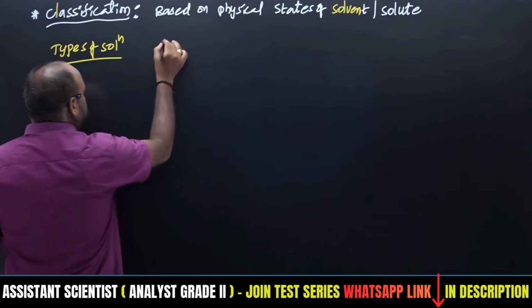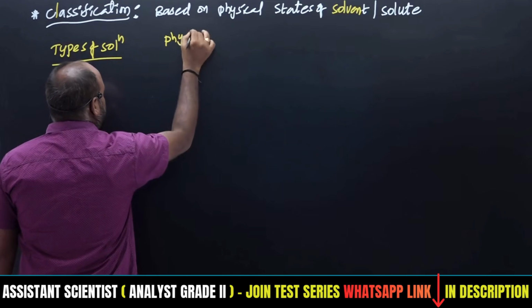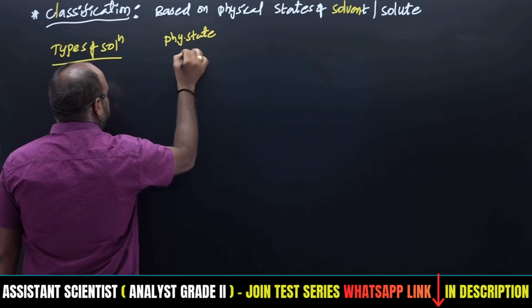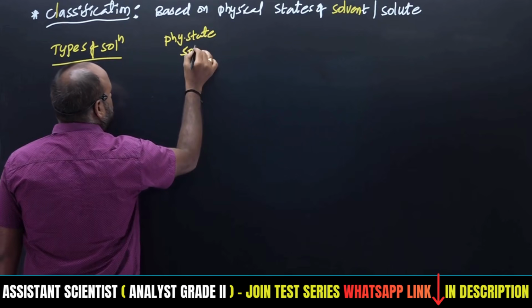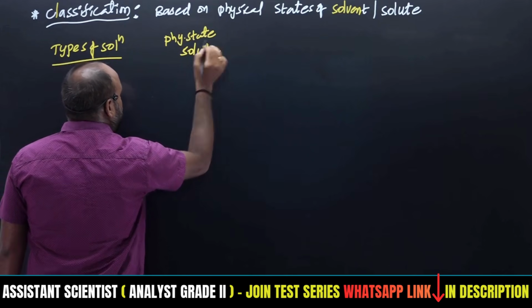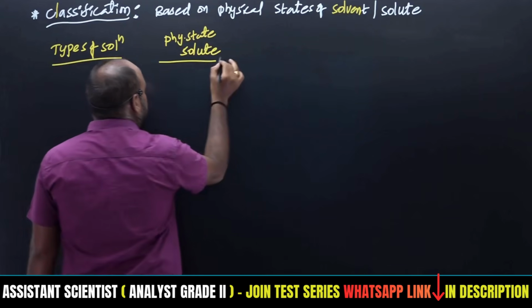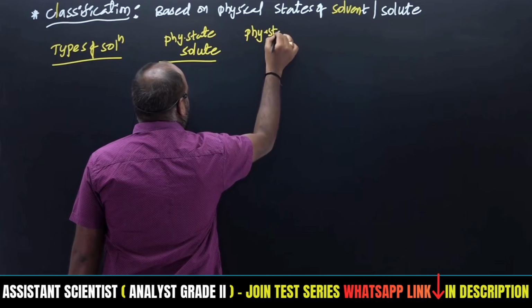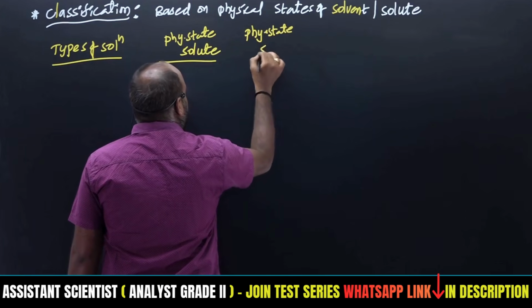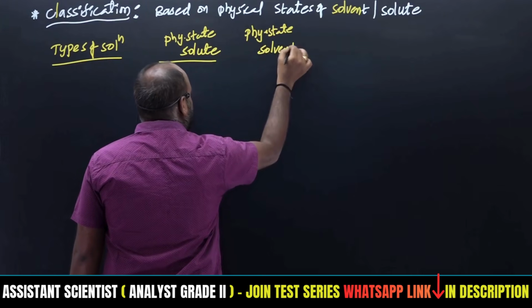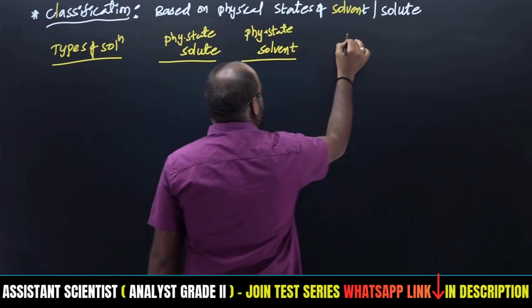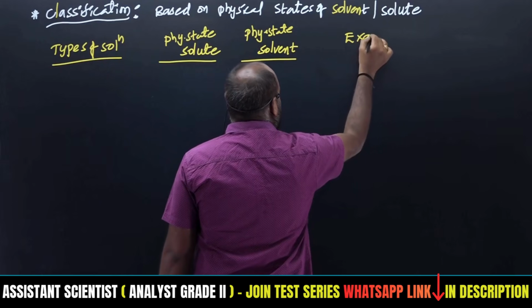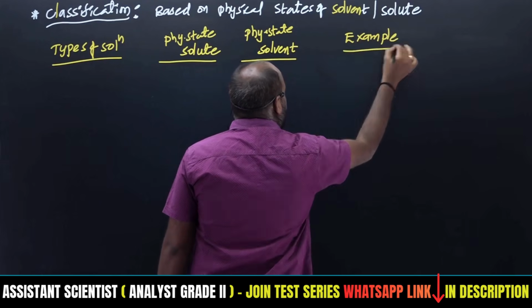In that, we consider the physical state of solute, the physical state of solvent, and then examples.